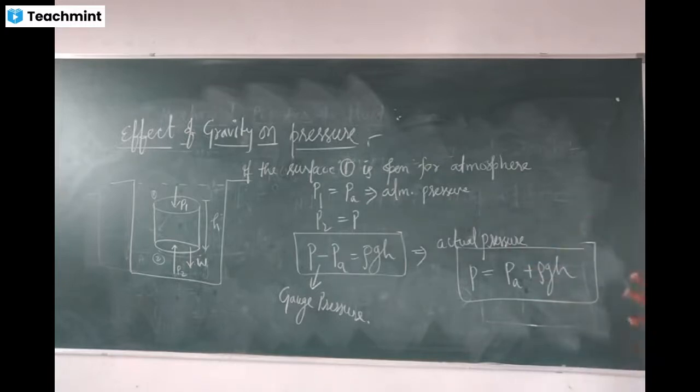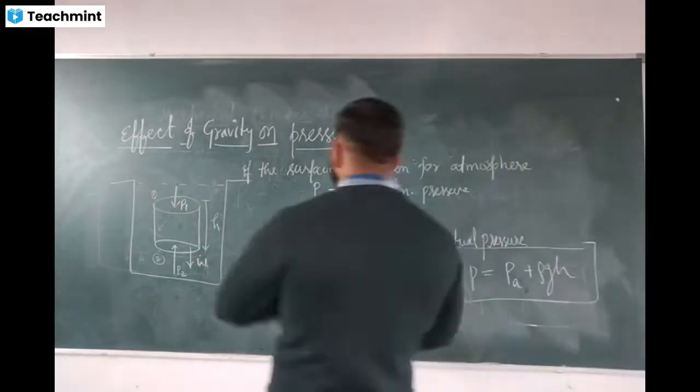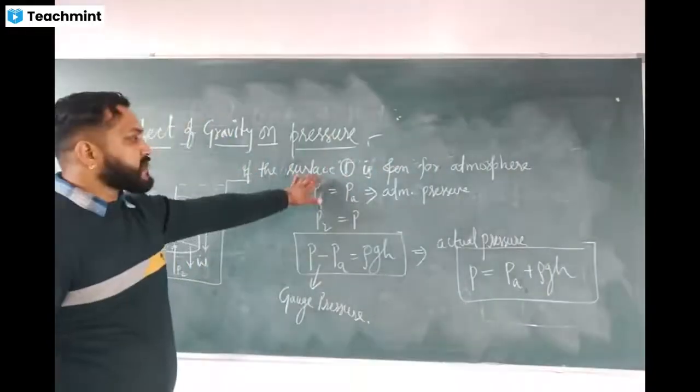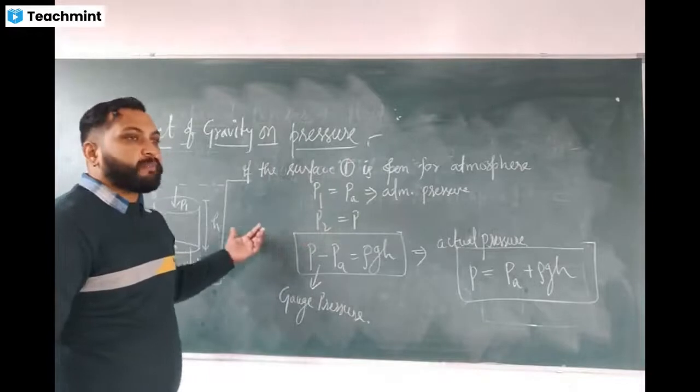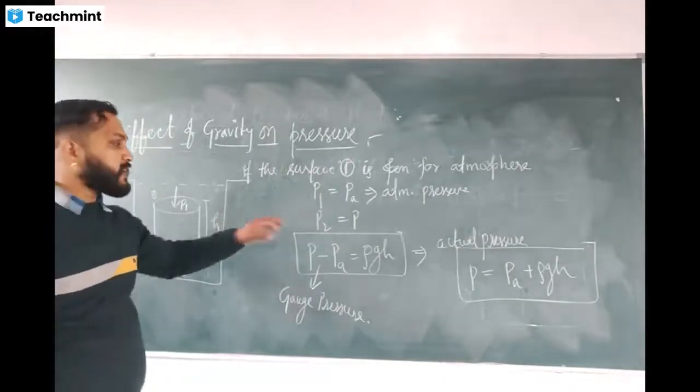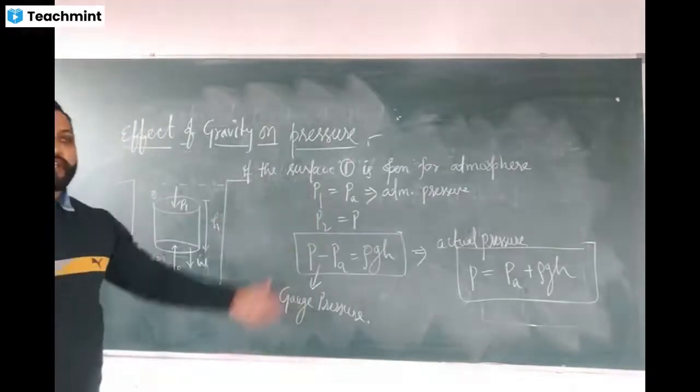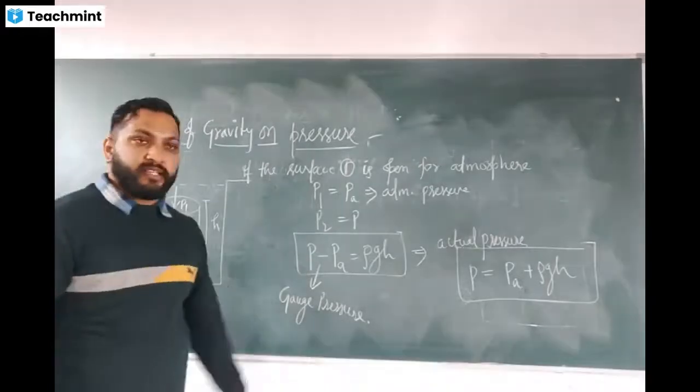Now, how can we understand the effect of gravity? You can note down: if the surface is open to the atmosphere, we replace P1 with atmospheric pressure and P2 with the actual pressure, and this is the difference.